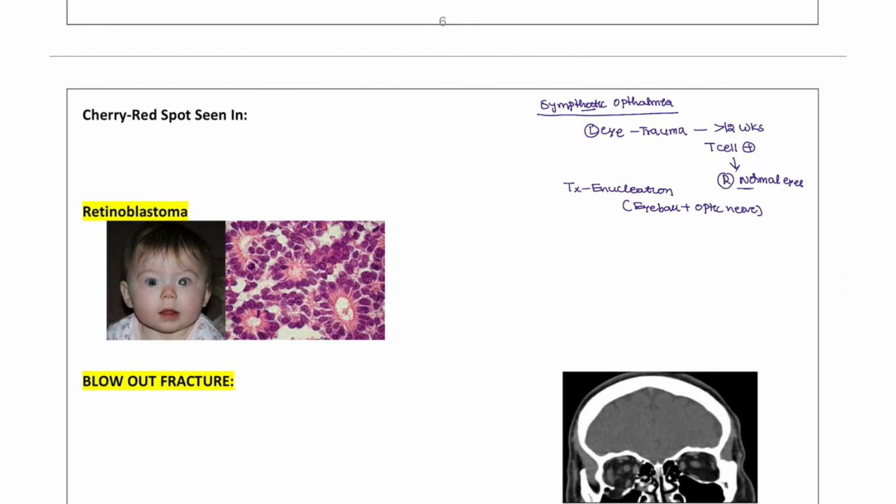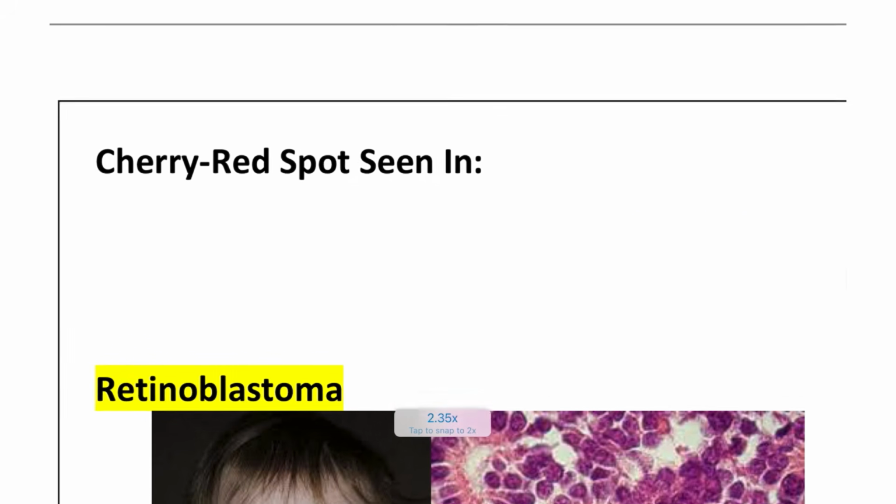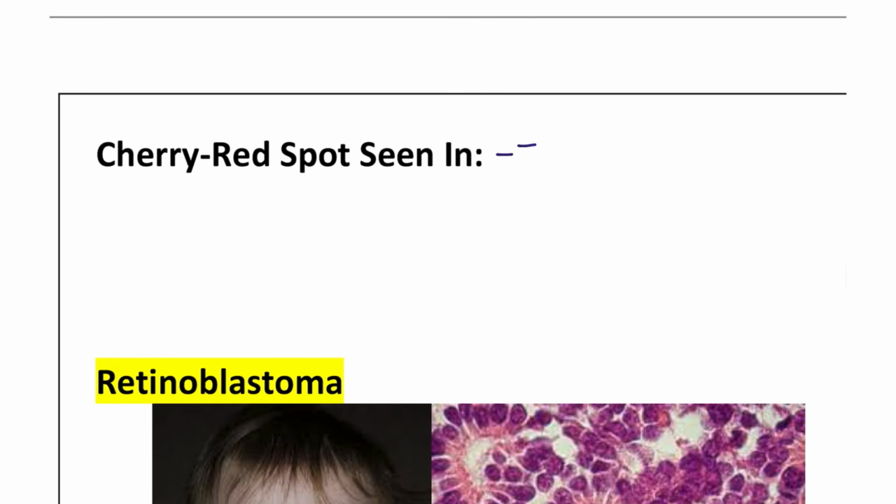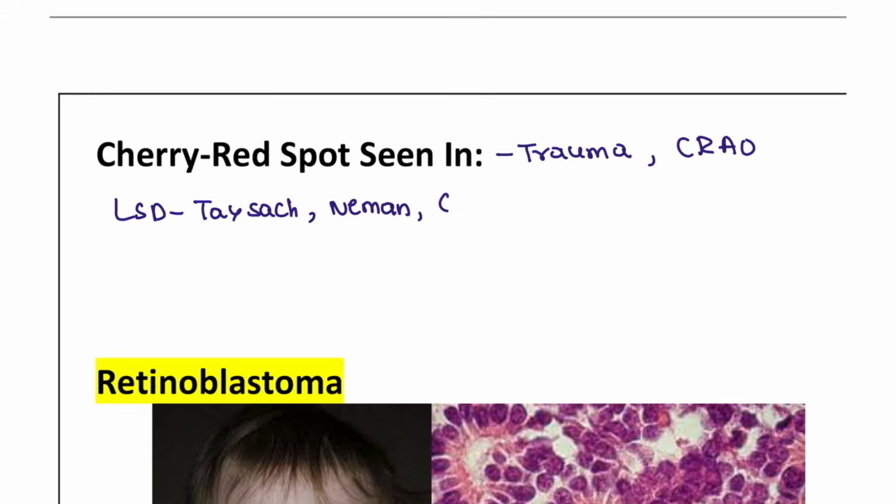And the question that is asked: in which places are you going to see the cherry red spot? That is seen in the patients of trauma. We are going to see it in the patients of retinal artery occlusion, and also in LSD patients. Most common is Tay-Sachs, followed by Niemann-Pick, and also Gaucher.